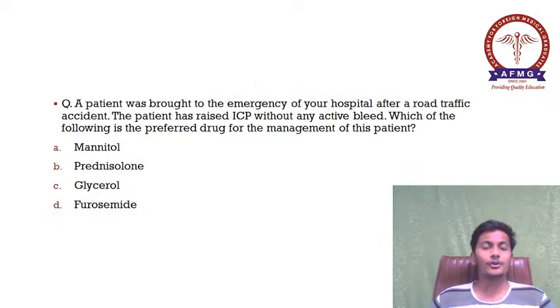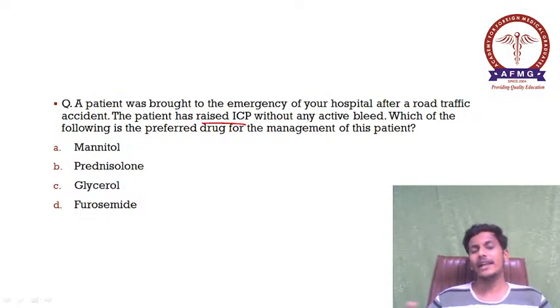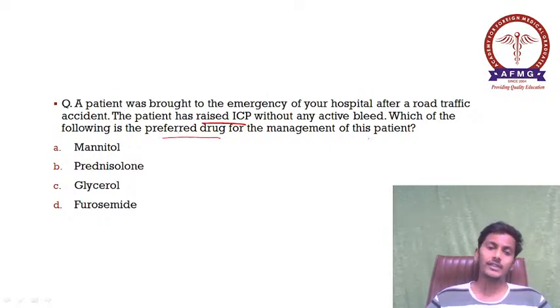Moving further, a patient was brought to the emergency of your hospital after a road traffic accident. The patient has raised ICP, without any active bleed. So no active bleed is there. Which of the following is the preferred drug for the management of this patient? So this is a case of RTA. Over here the patient is presenting with raised ICP.